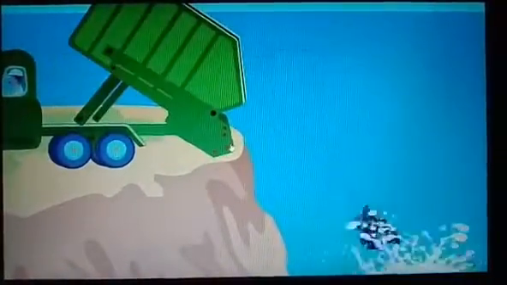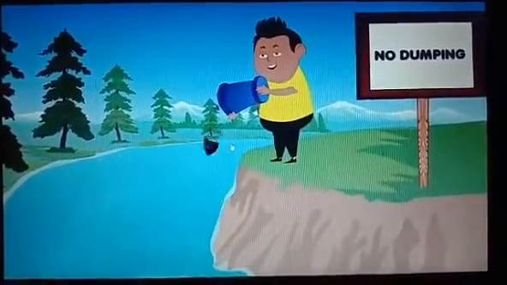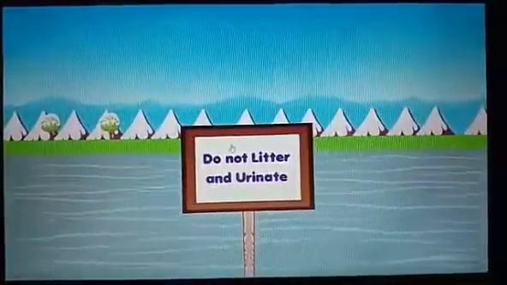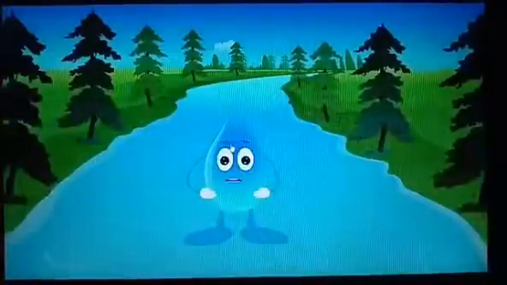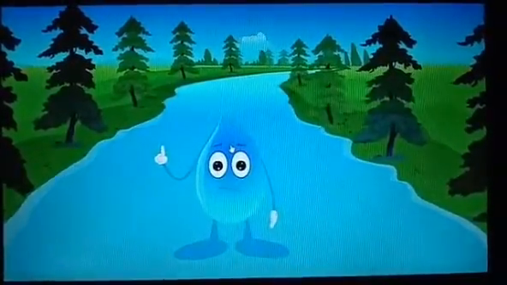Oh no, please don't. Dump, dump, splash, splash. I'm not a place for you to dump your chemical waste. I'm not a place for you to litter and urinate. I'm a river, I'm home to many animals and beings. I'm a river, I'm definitely not your dump yard, please.